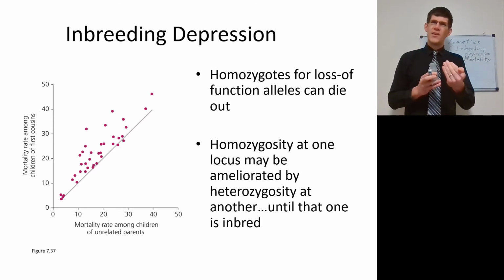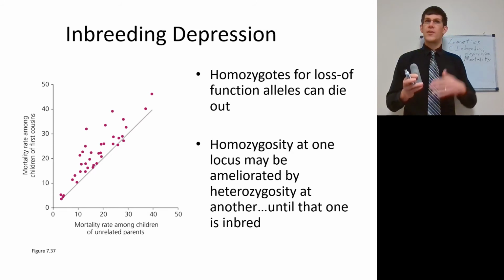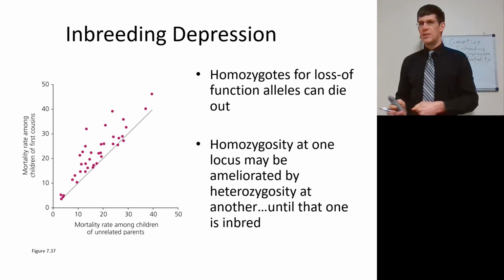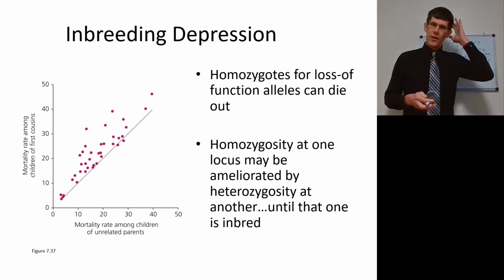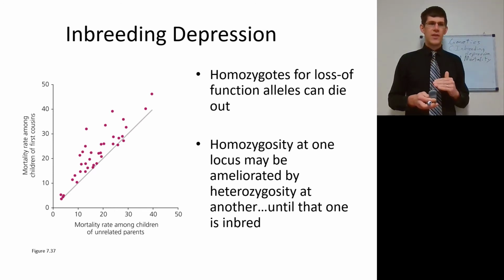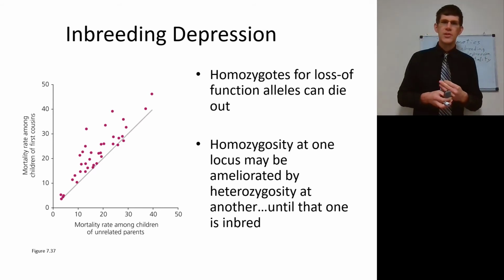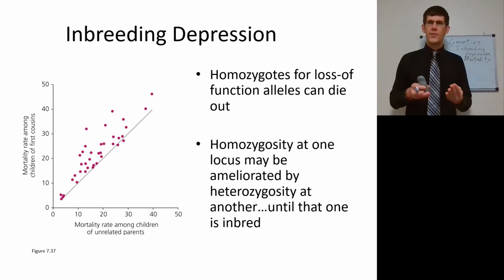This is one of those cases where some genes can cover for others, and I want you to go all the way back to gene duplication and realize that if we have two genes for the same trait, and one of them goes bad, the other one can cover for it. Yeah, pretty much. And that's until both are homozygous recessive, and suddenly they're both loss of function, and that's going to be a problem with inbreeding.